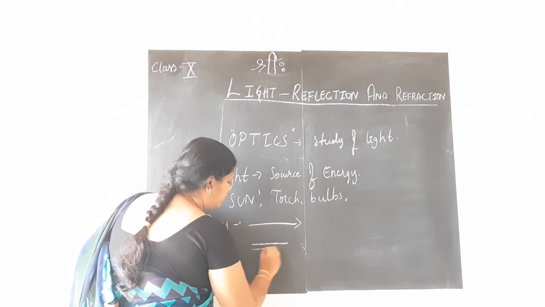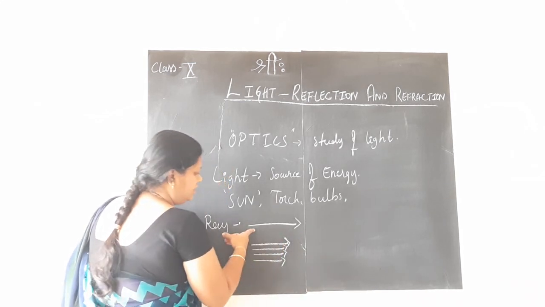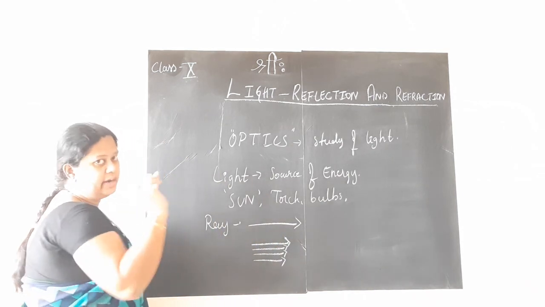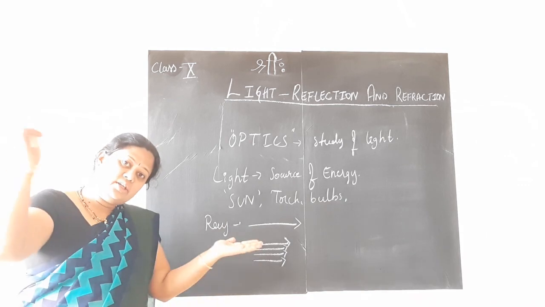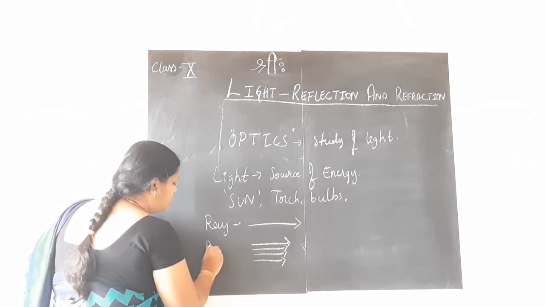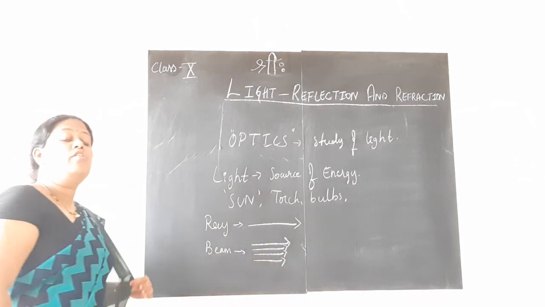Whereas if you have multiple rays of light, one line with an arrowhead is a ray of light. If you have many rays together, then it is called a beam of light. It is called a beam of light.